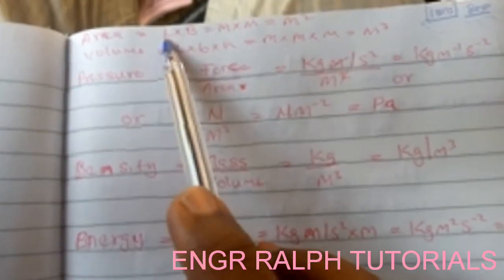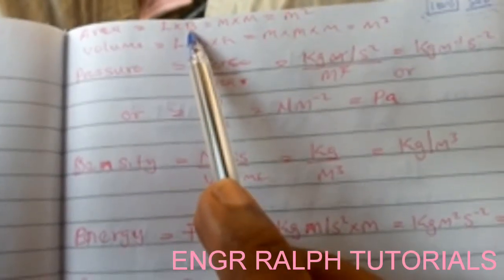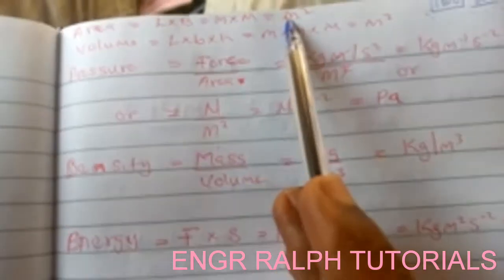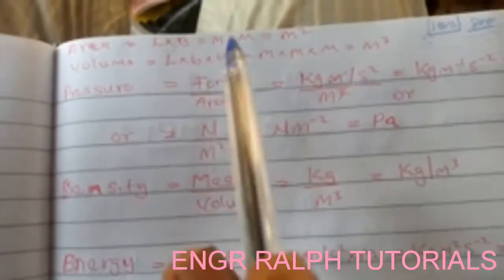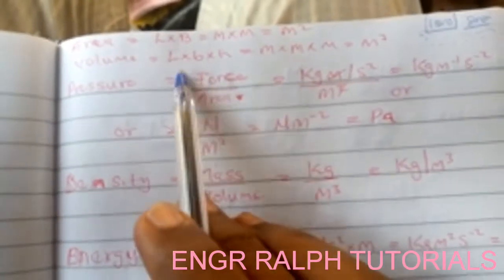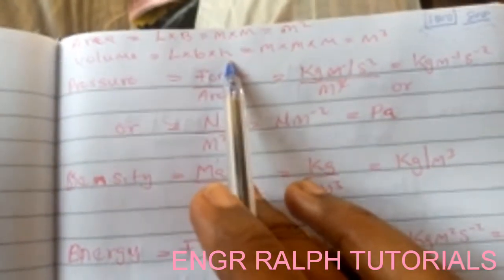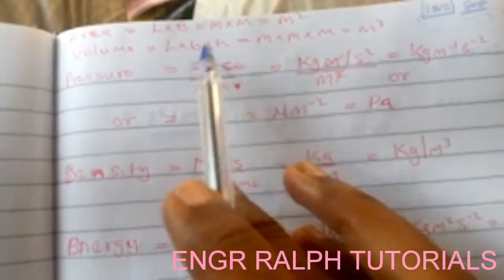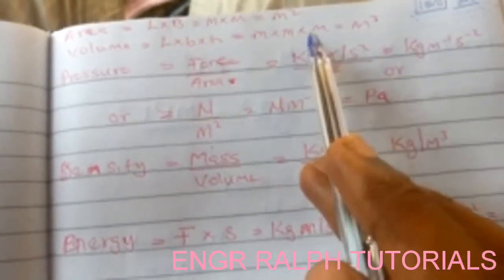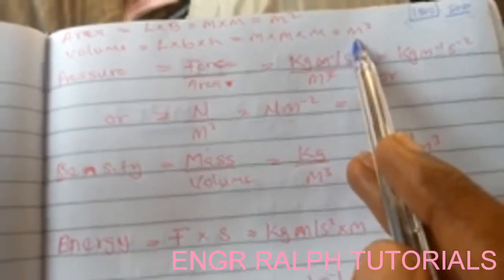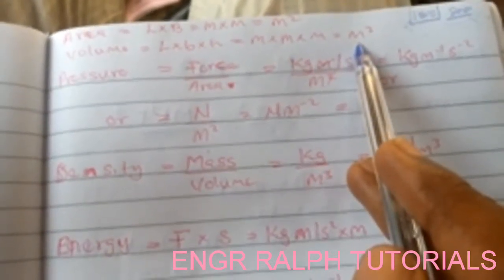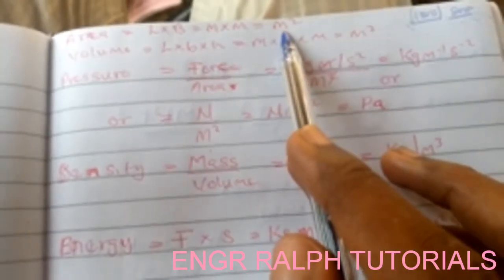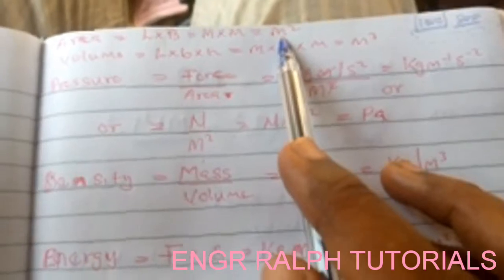But length is also a length, breadth is also another length. So that means it is meter times meter, which is meter square. So the unit will be meter square. Also volume. Volume is length times breadth times height. But length is a length, breadth is a length, height is a length. So they are all meter times meter times meter, which will give us meter cube. So anywhere you see something carrying meter cube, it shows that that particular thing is volume. When it carries meter square, that means that particular thing is area.